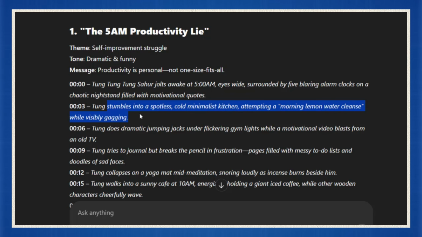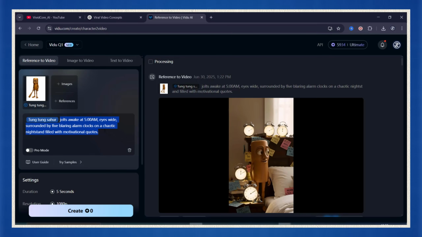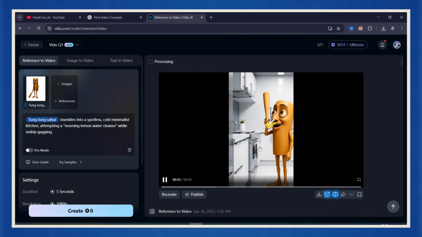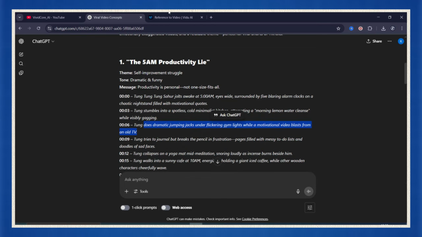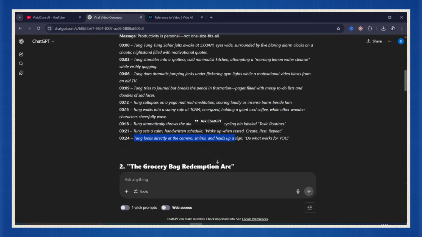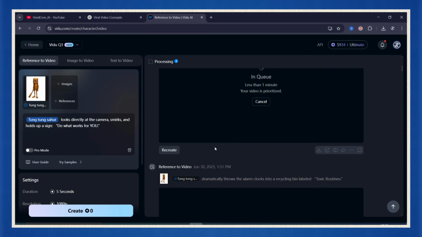All right, once that first video scene is done, you just do the same thing again. Seriously, go back to ChatGPT, grab the next scene from your video idea, copy it, hop back into Vidu, and paste it into the prompt box. Hit create, done. You don't need to wait around for each one to finish before starting the next. That's the beauty of this workflow. You can queue up all your scenes one after the other. So instead of generating one, then sitting there, then generating the next, you just load them all in back to back. By the time you've queued up 6 or 8 clips, the first one's probably already done. It's basically a little production line of AI-generated drama.